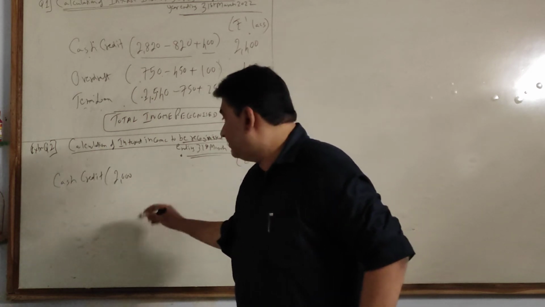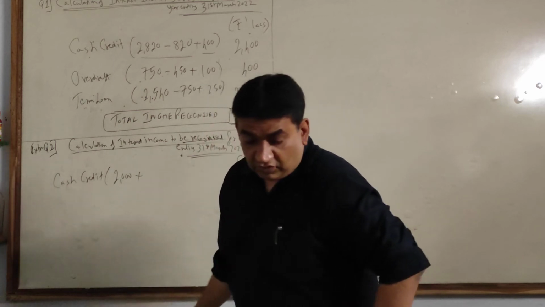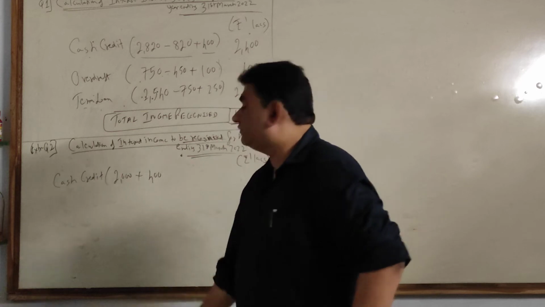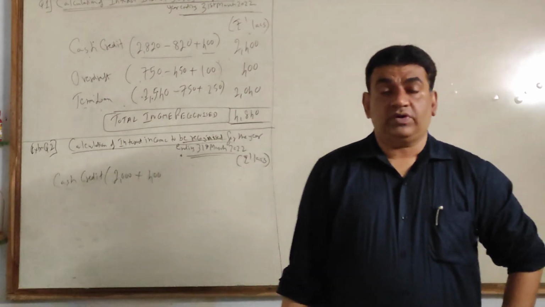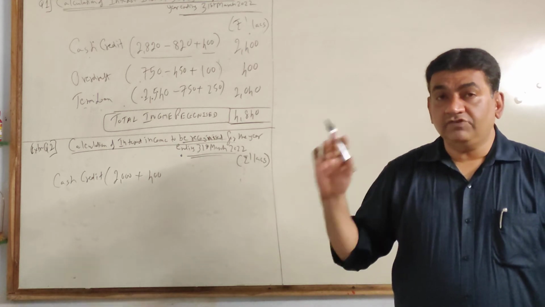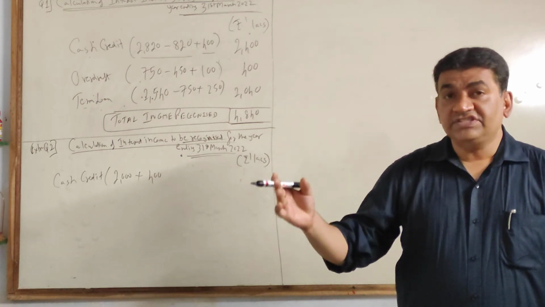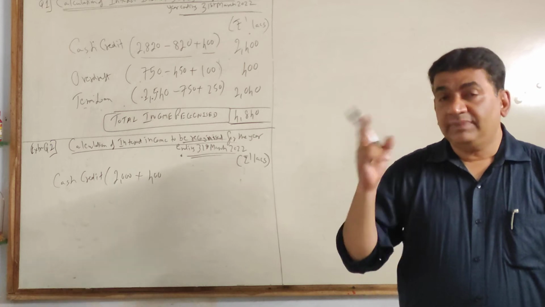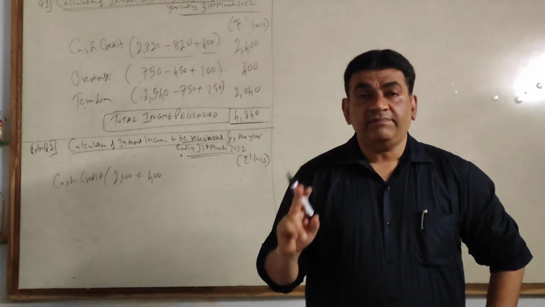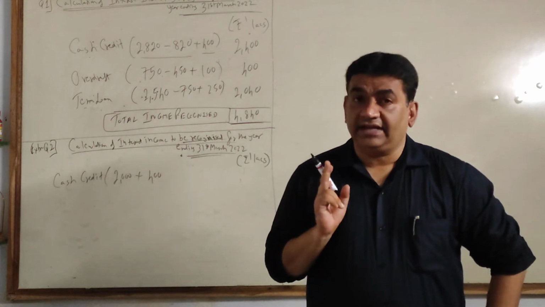So collected plus that what is yet to be received. So 2000 plus 400, 2400. Remember, I repeat again, total income earned would mean that income which is received during the year plus that which is yet to be received for PA. But for NPA only what is collected.